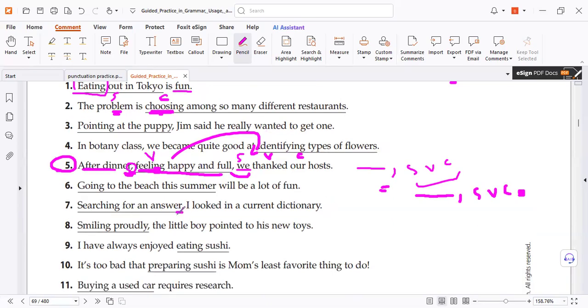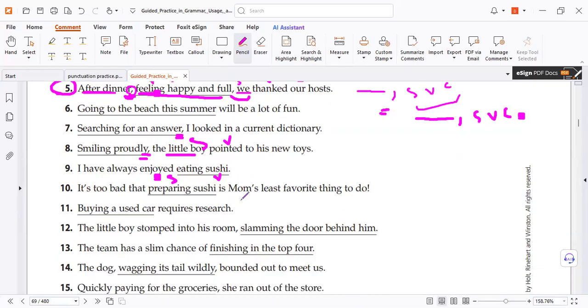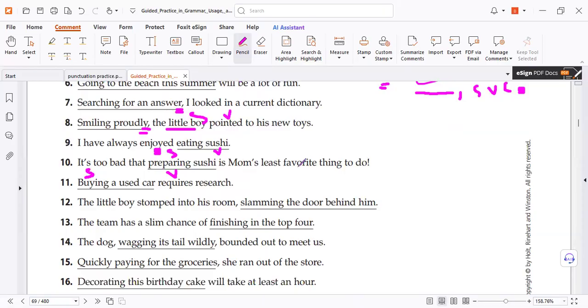Look, comma after the phrase. Why? Because we have a sentence after. Here it's a gerund. Here it's a subject to the verb. That's why here buying is the subject and here the verb. Look at this one: we have a comma before the phrase because this is a subject. So the sentence, comma, and then the present participle phrase.